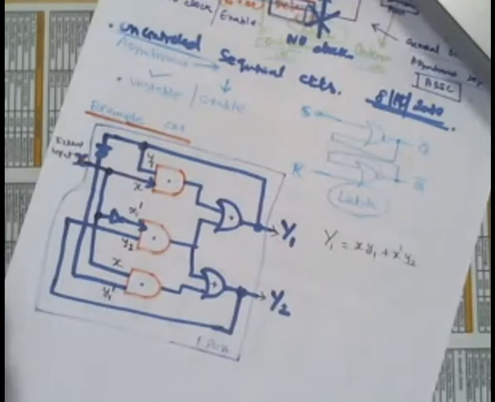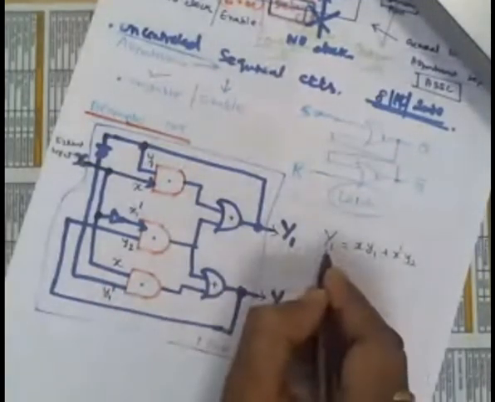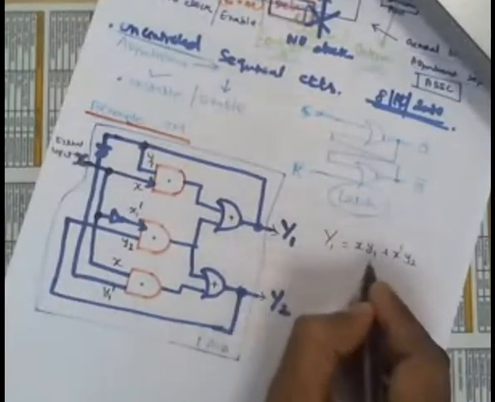So wherever the output is a function of the output again, it is something like Q of t plus 1 equal to JQ dash. Correct? So Q is again from the output. But Q of t plus 1 is the next output now, whereas this y1 is the present input. Y1 is the present input, correct?